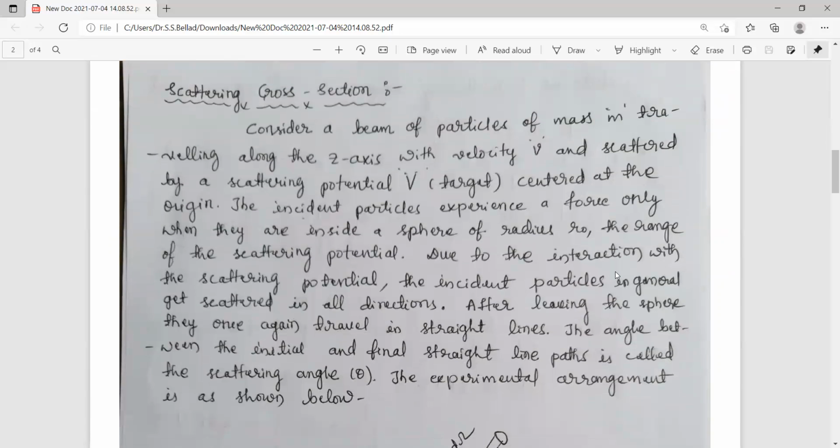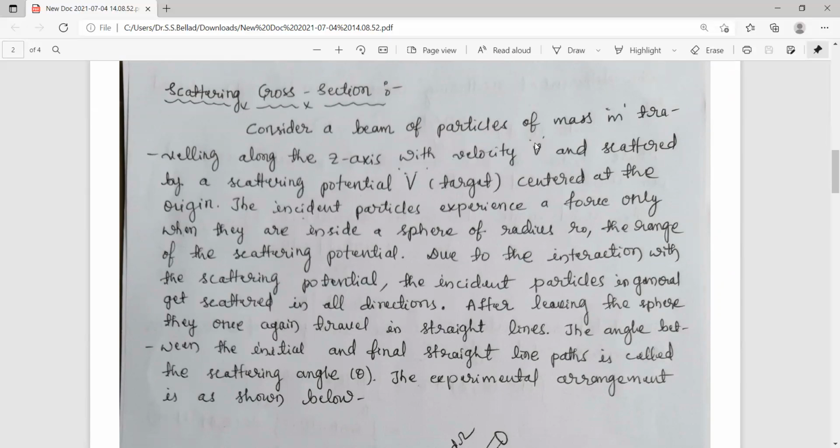And now we'll see what is this scattering cross section. Consider a beam of particles of mass m, meaning every particle will have this mass m, traveling along the z-axis with the velocity v. It is the common velocity of all the particles.